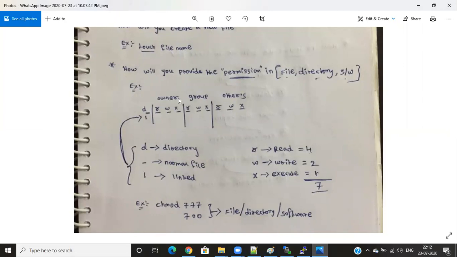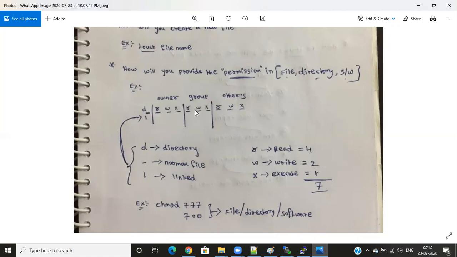Suppose for the owner I need to provide a read permission only. What is the read number? It is 4. This is the standard one, no change. If you want to provide a read permission, you need to enter 4. Next, for group people, suppose write permission, you need to enter 2. For others, if you need to give execute permission, it is 1. Suppose the owner needs all permissions, read, write, execute: 4, 2, 1, total 7. You need to give 7.